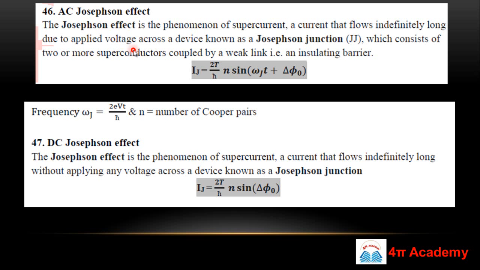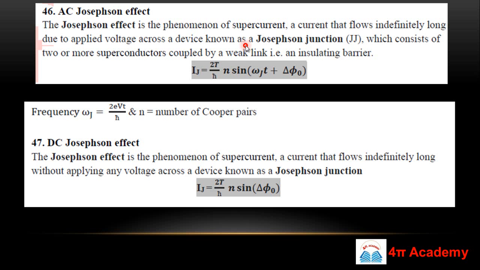Basically this Josephson effect is a phenomenon where if you have two superconducting materials and you are separating them by a thin insulating material, the junction formed is known as a Josephson junction. And here, if you apply some external voltage across this junction, you get an AC current.